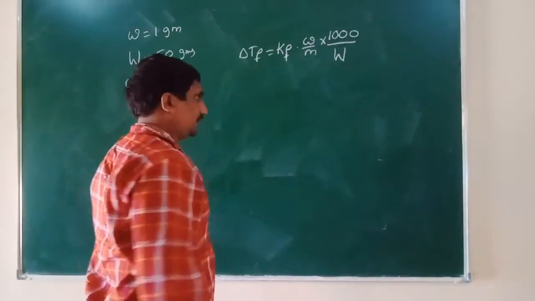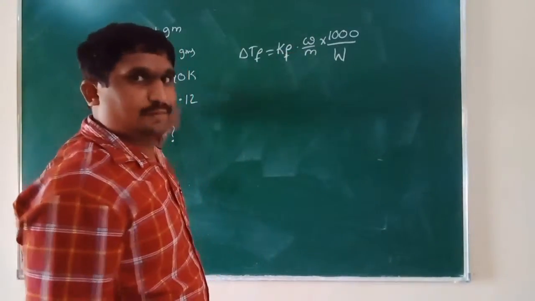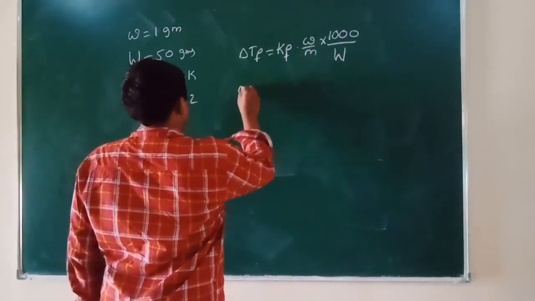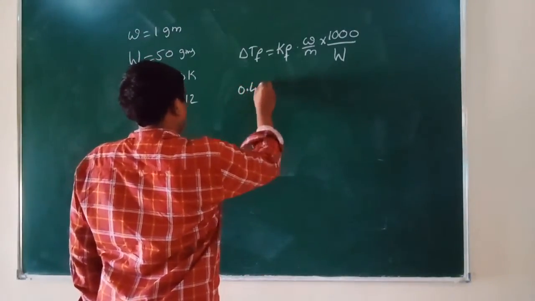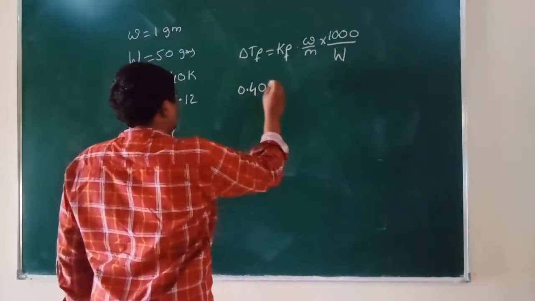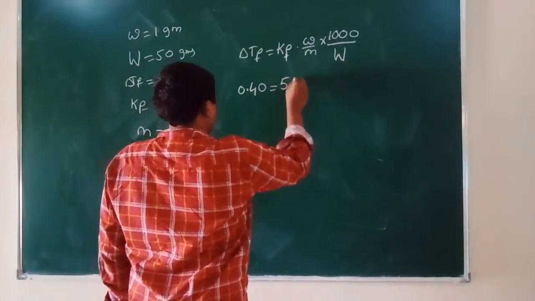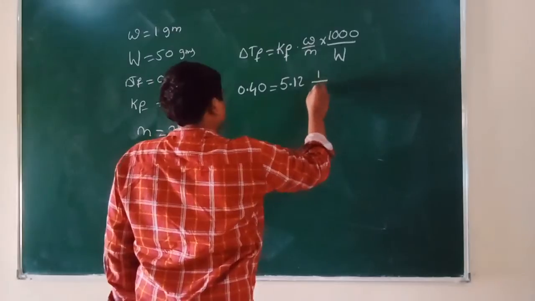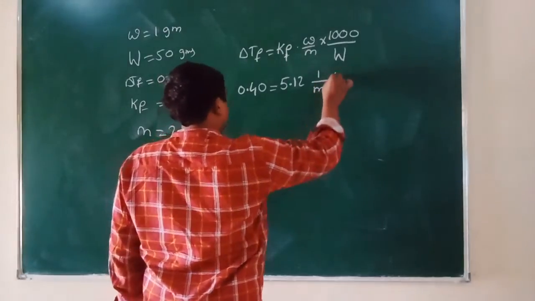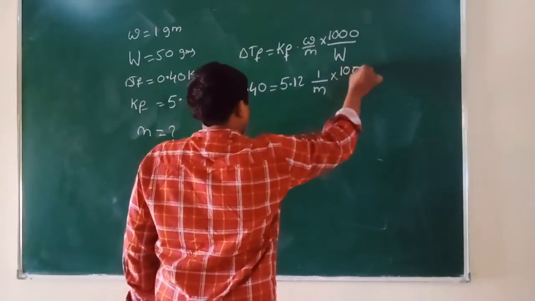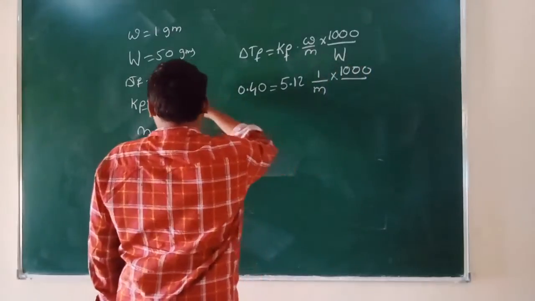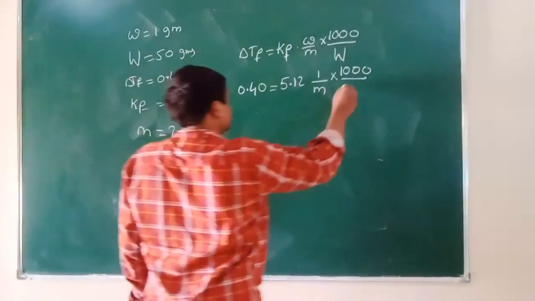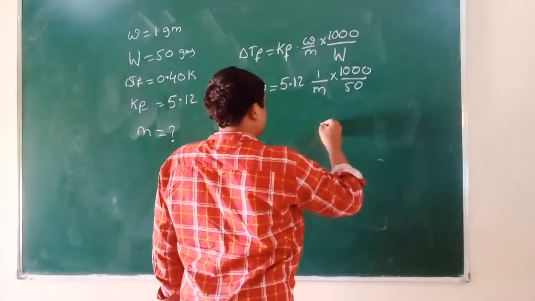The depression in freezing point given in the question is 0.40 Kelvin. Kf given is 5.12. Weight of solute is 1 gram. Molecular mass of solute we don't know; we have to find it out. Weight of solvent given is 50 grams.